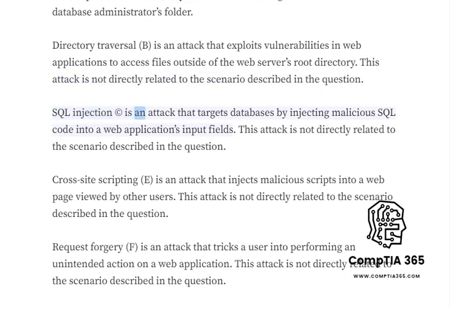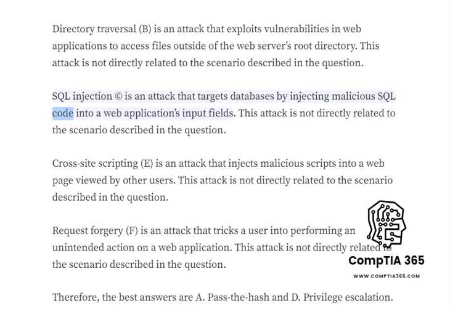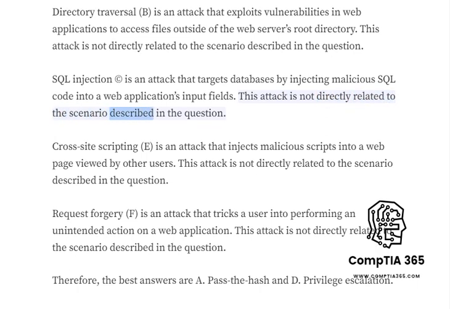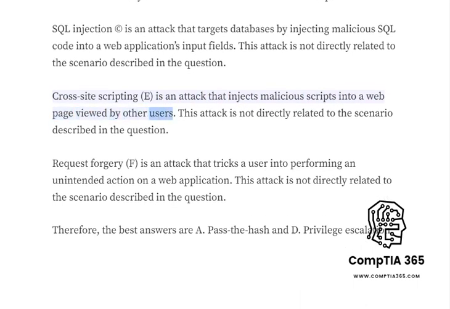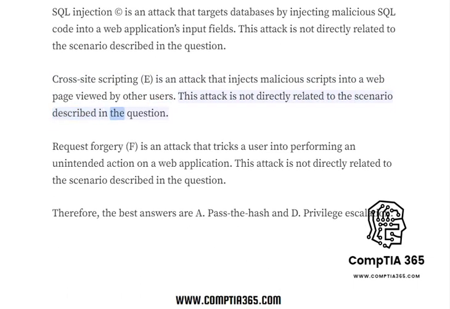SQL injection is an attack that targets databases by injecting malicious SQL code into a web application's input fields. This attack is not directly related to the scenario described in the question. Cross-site scripting, E, is an attack that injects malicious scripts into a web page viewed by other users. This attack is not directly related to the scenario described in the question.